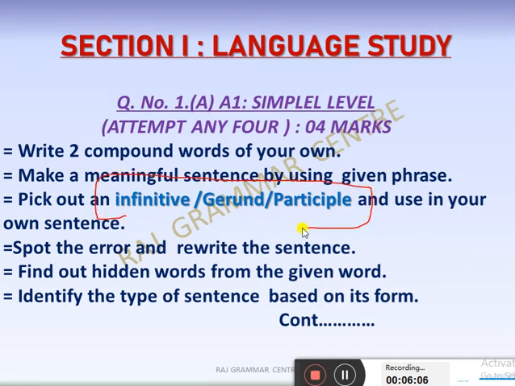Just be careful. I have highlighted this part for clarification. Look carefully. What is here? That blue color part means that will come in language study as well as in contextual grammar in passages also. But here the difference is, pick out infinitive, gerund, and use in your own sentence. You have to frame your own sentence. And in the previous slide I showed you that you only have to identify. That is the difference here. But you have to study this part, that will be useful for both.